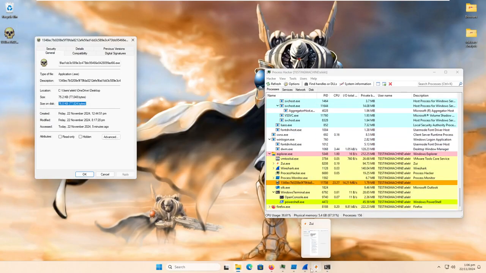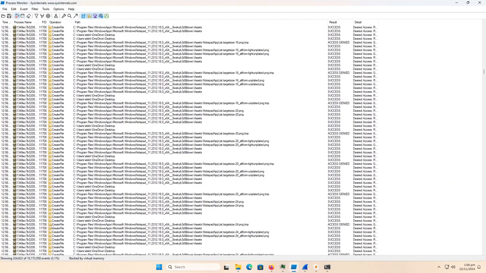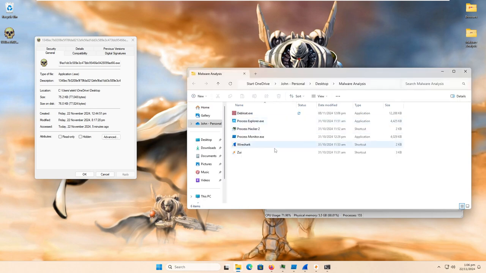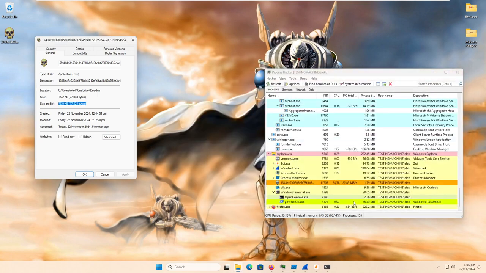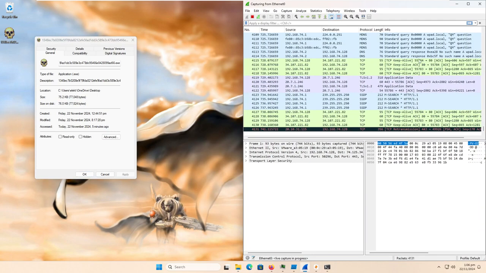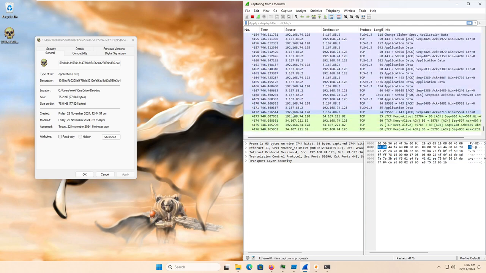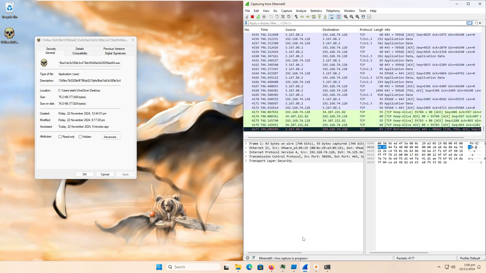All right, and if we take a look at Process Monitor, we now have 325,000 events, and it's still quickly rising. Hopefully it doesn't get to either Process Hacker or Process Explorer by the time the computer shuts down. But as we can see from Wireshark, there's no traffic being sent to and from this malware, which makes sense because there were no logs or anything like that in VirusTotal.